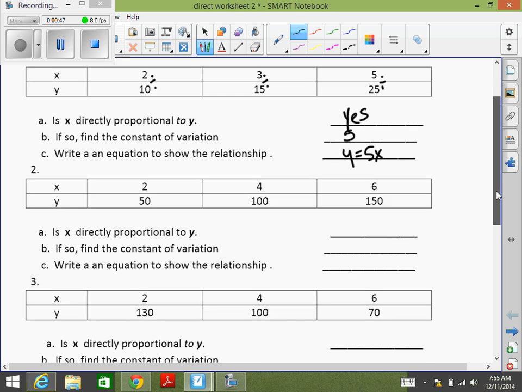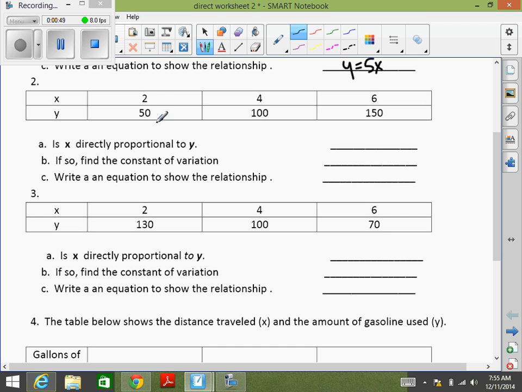Okay, let's look at number 2. Can we divide each time and get the same constant on number 2? Yes. And what is that constant when we divide? We get 25 every single time. So the answer is yes. The constant is 25. What's the equation? y equals 25x.